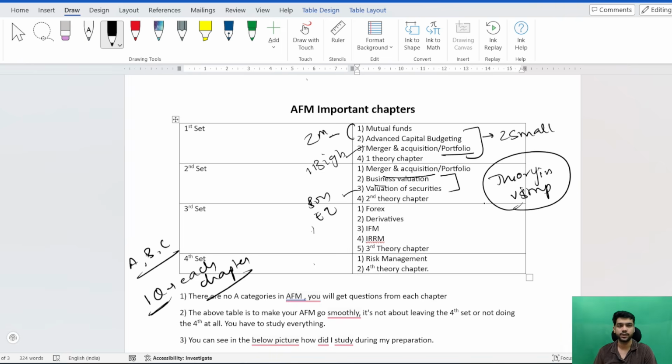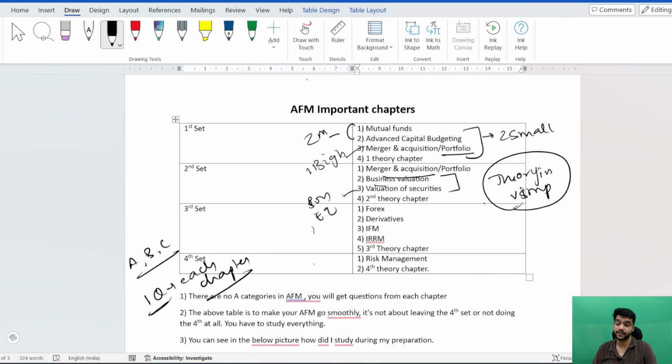And now the fourth thing that you have to cover is the theory chapters. So you know the 4 important theory chapters. First you can take startup. Second you can take securitization. In this manner you can do the theory chapters, it is up to you, but you have to definitely do the 4th theory chapter, that is a must.